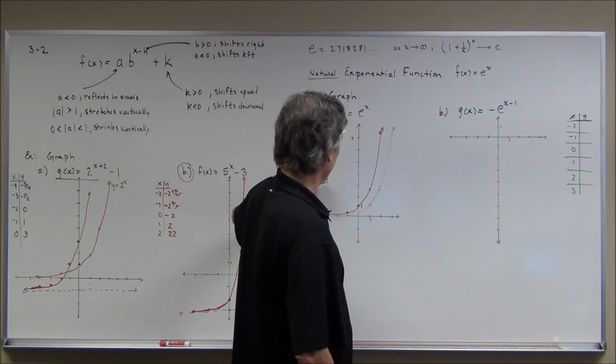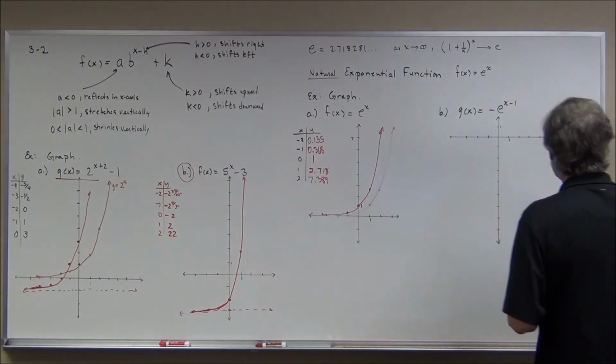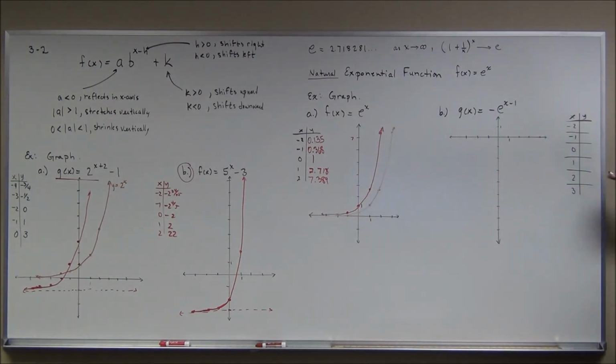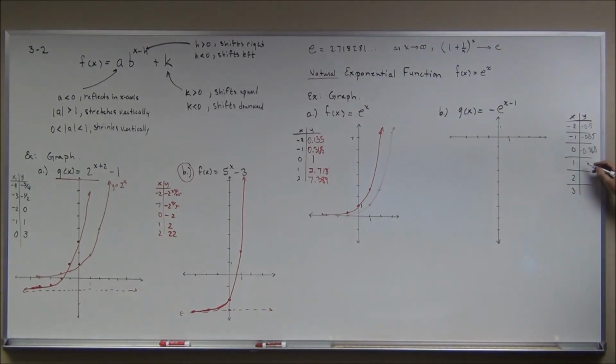If I take those values and take the opposite of them, at -2 I will get approximately -0.135, if I can sneak that in there. I will have approximately -0.368. Notice these two numbers here and these two numbers here. At 1, I will have -1. At 2, I will have -2.718. And at 3, I will have -7.389. I hope you can see that. It looks like it's still on the screen.